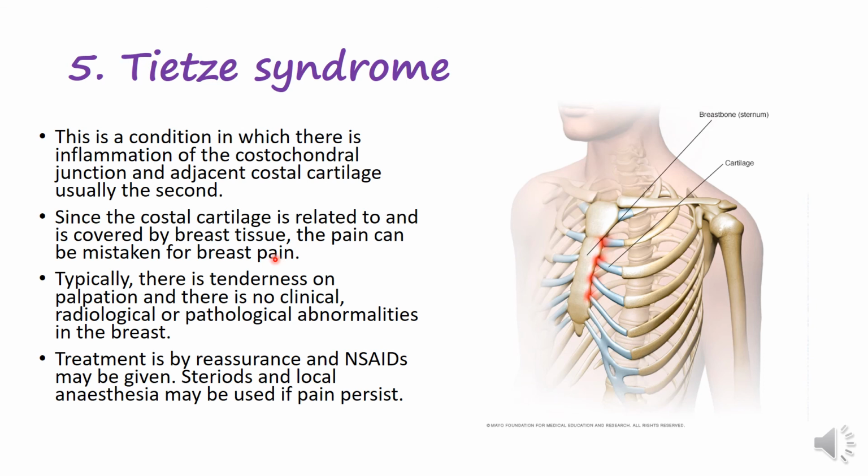It's one of the differentials for causes of breast pain. Typically, there is tenderness on palpation, and there are no clinical, radiological, or pathological abnormalities of the breast. So when you've taken a history, there is nothing to suggest any breast pathology. When you examine, there is nothing in the breast. Even when you do radiological investigations, there's nothing. You suspect Tietze syndrome. Treatment is by reassurance, and then NSAIDs may be given. Steroids and local anesthesia may be used if pain persists.